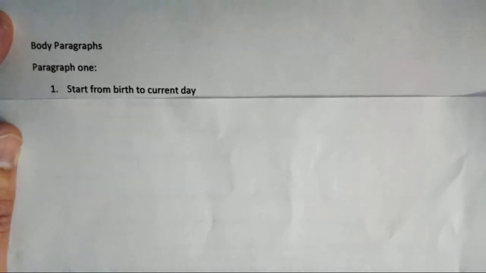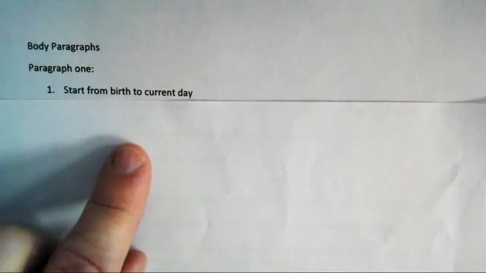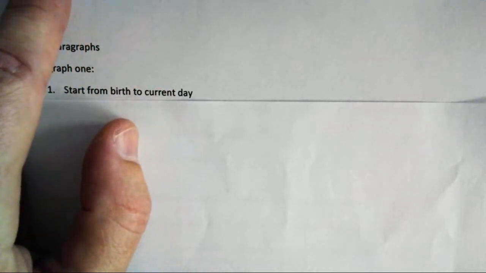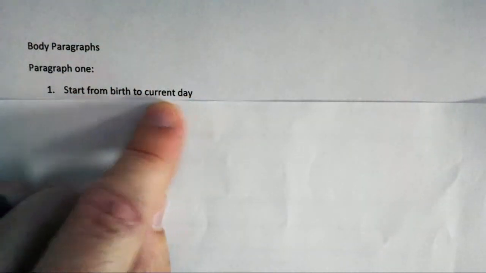So this is the outline that you're going to use. Everybody must create this outline. Okay? So body paragraphs. We're going to start with paragraph 1. What I'd like you to do with paragraph 1 is start from birth, because you had your transition from your introduction. Remember, right above paragraph 1 you have your introduction paragraph that you've already turned in, so your last sentence should have been your transition. Now you're going to start from the beginning of your biography, which is your birth to current day.